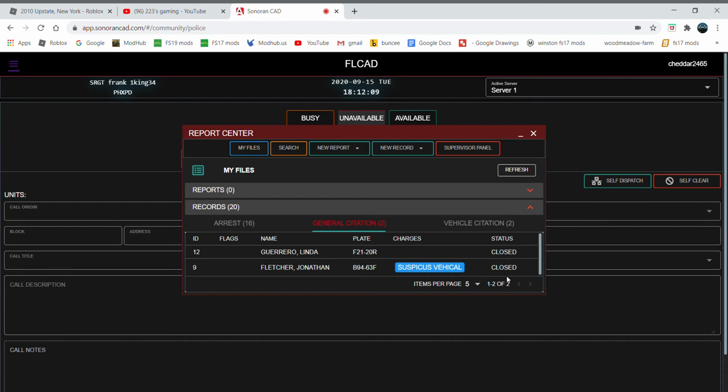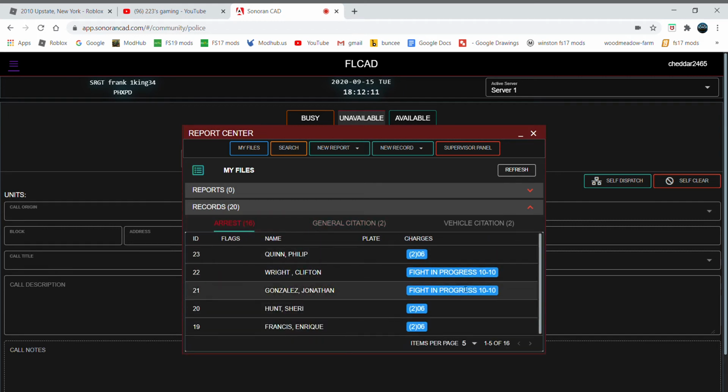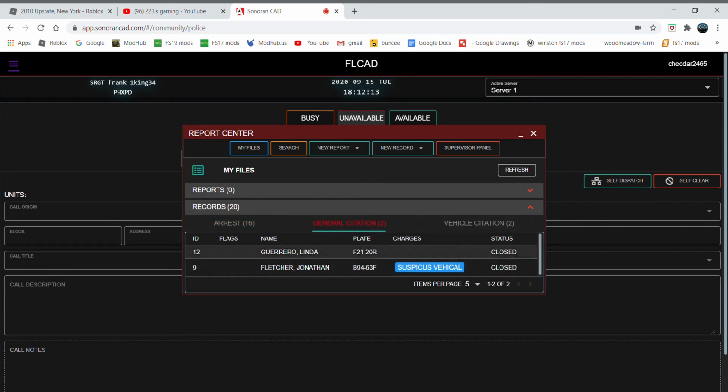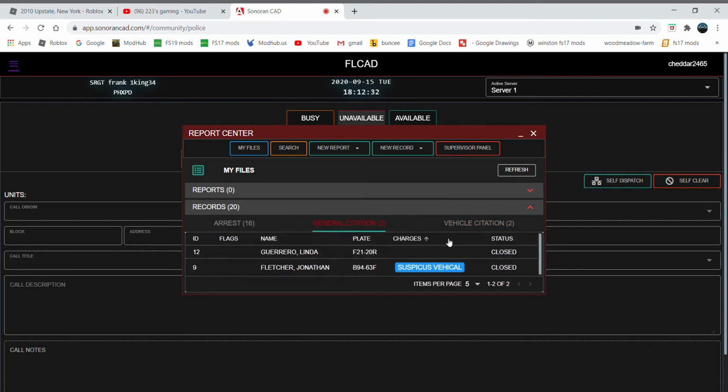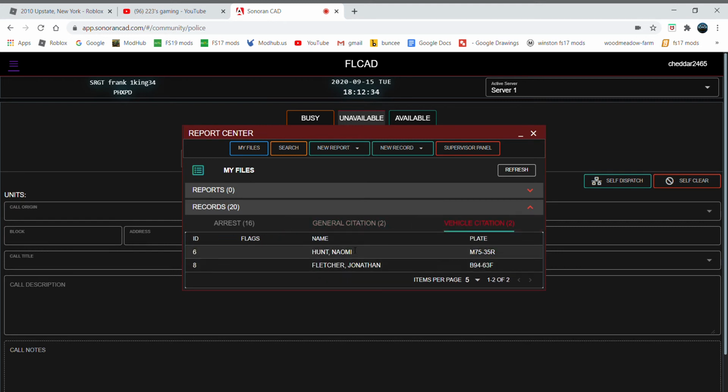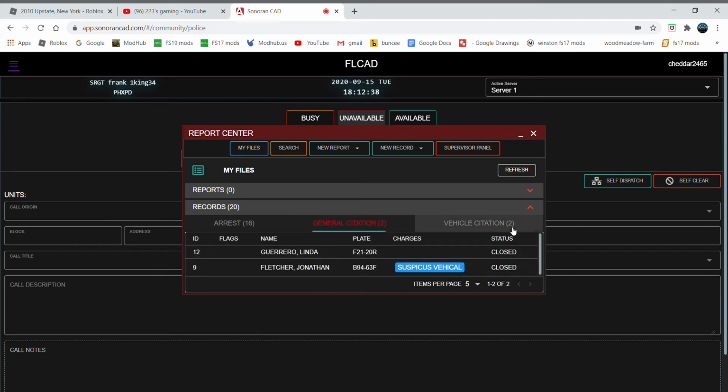I have the status as closed, and the same with all of those, because otherwise you pop someone up by their name and it's going to go off, oh, warning, suspicious vehicle, charge, like expired insurance, stuff like that. So I don't want that, so I just put everything closed. These are the 2 plates that I've caught for vehicle citations, and it shows the same with Jonathan Fletcher, apparently.